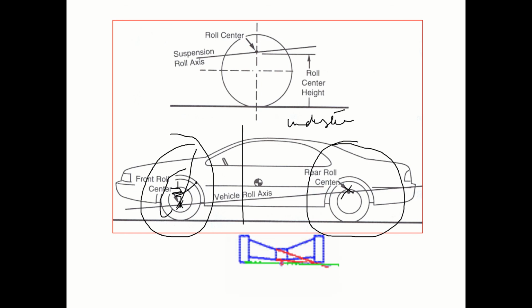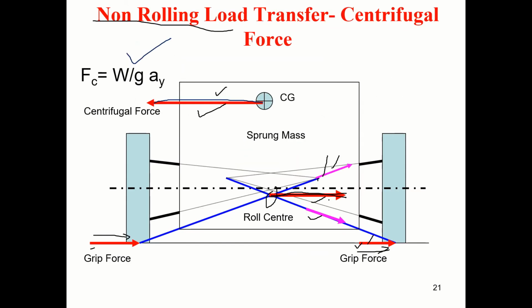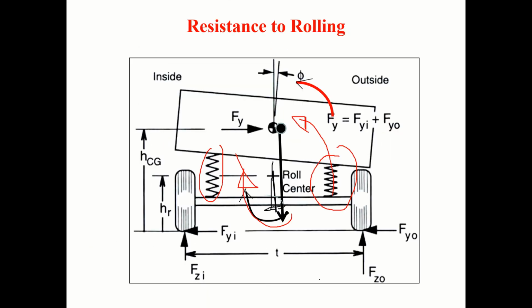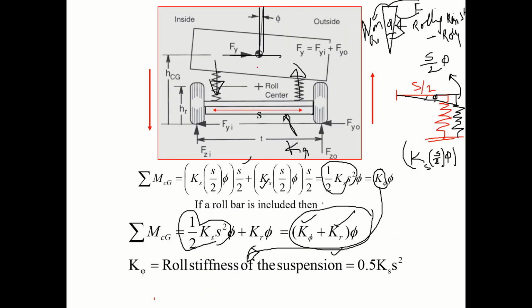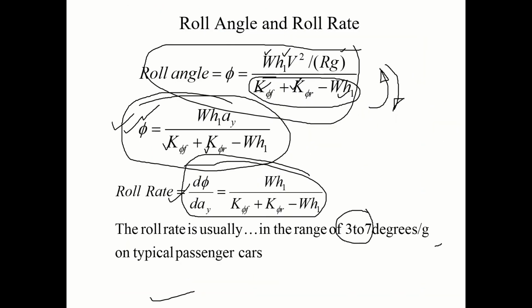Also, you increase the track width. Track width you increase compared to the rear. So there should be more roll moment distribution in the front compared to the rear. Right, sir.